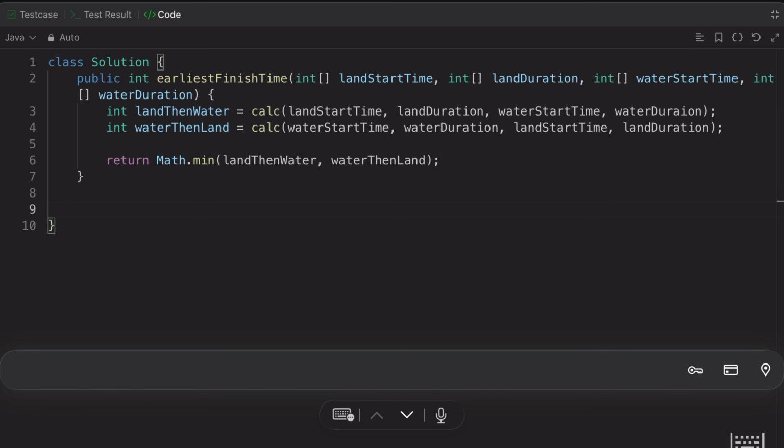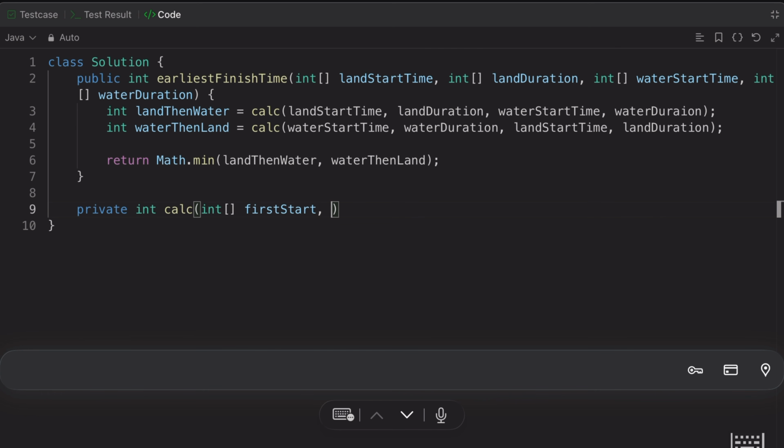Now this is the template that we want. Then how we will implement the calc helper function. So let's understand. To create the helper function, we'll write private int, because it will return some int value, right? And we'll give the same name as we have already called. So we'll pass the array here, right? You can use it from above also, it's fine. So let's say this is called the first start. Okay, this is the first start.